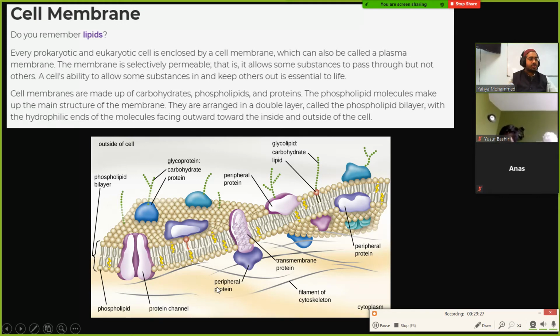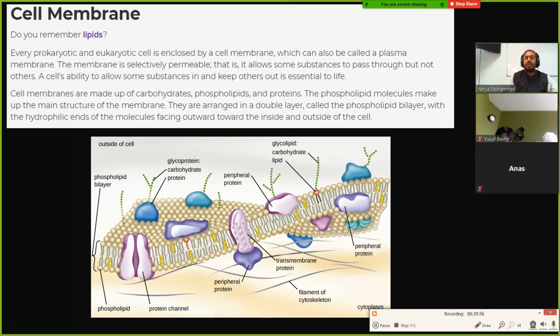You see all these circular things all over the place. This is the hydrophilic part, the part that likes water. Inside the cell membrane, this whole portion inside is hydrophobic. It does not like water. So the part that likes water faces the water outside, and the part that doesn't like water is protected and faces only inside.